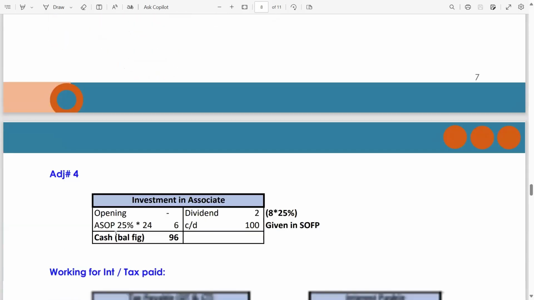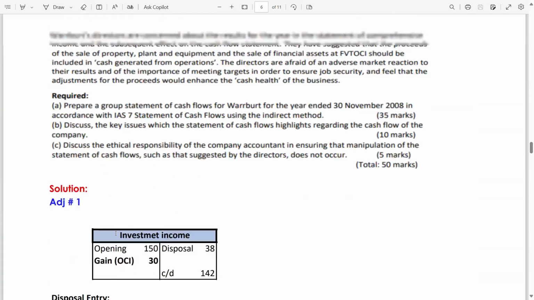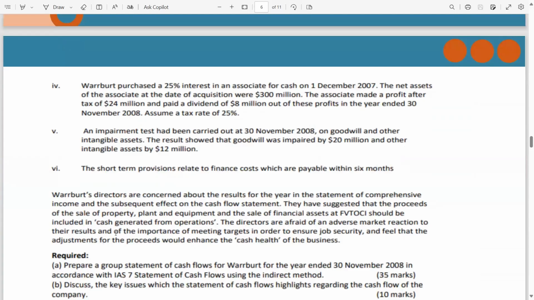Now we are done with adjustment number 3 as well. Now we are just left with two adjustments which are very, very small. Adjustment number 4, Warburg purchased a 25% interest in an associate for cash on 1st December 2007. So this is investment in associate, IAS 28.